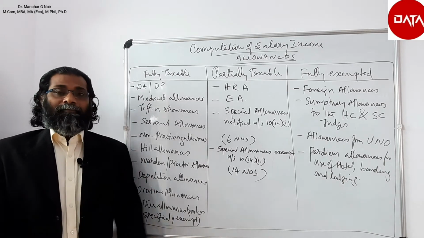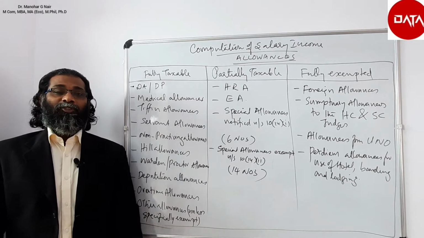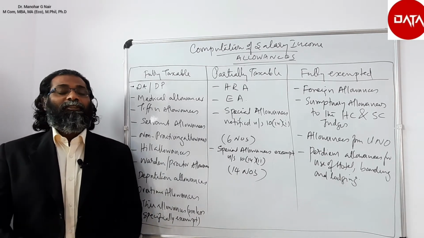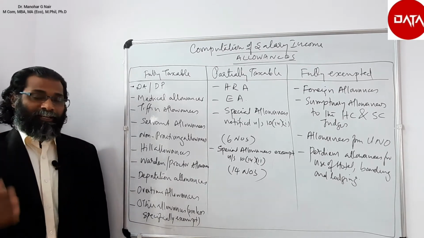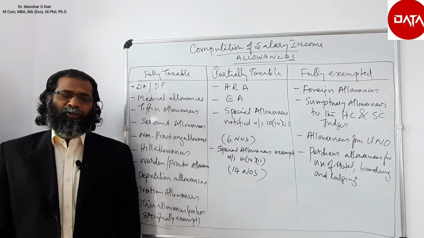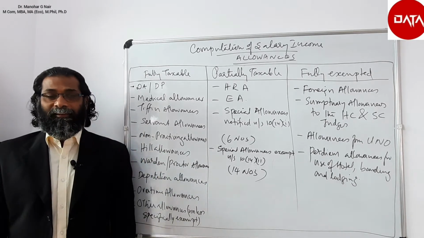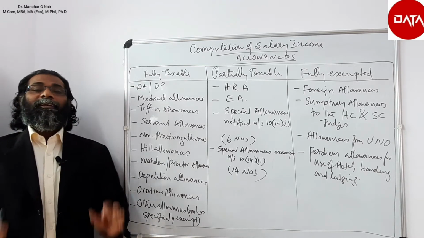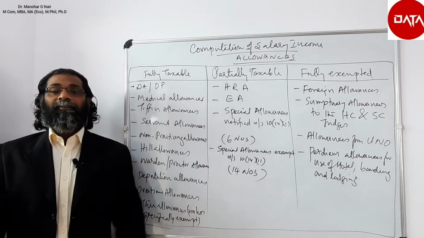While dealing with any item, we must consider it through a scanner which will be scanning three things: whether that item is fully taxable, or fully exempted, or partially taxable. So each and every item needs to be considered in this manner, through the scanner, to see whether this particular item is fully taxable or partially taxable or fully exempted.